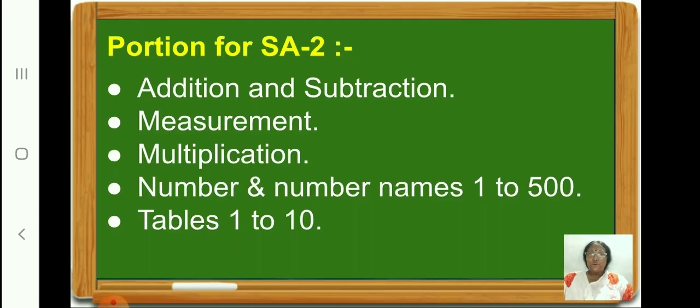Children, do you know what is the portion for Essay 2 examination? Addition and subtraction, that is chapter number 8. Then you have measurement, chapter number 12. Then multiplication, that is chapter number 15. Number and number names 1 to 500. Tables 1 to 10. Okay children?